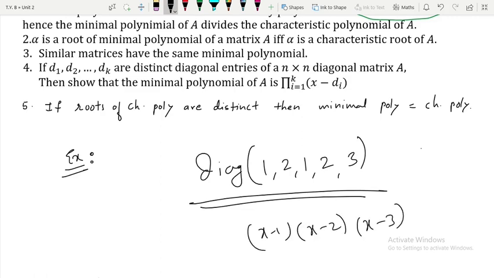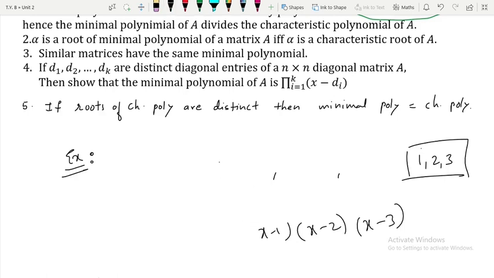Just pick up the distinct diagonal entries. There are only 3 distinct diagonal entries, 1, 2, 3. So therefore this is going to be your minimal polynomial. But this is true in the case of what? If you are having a diagonal matrix.